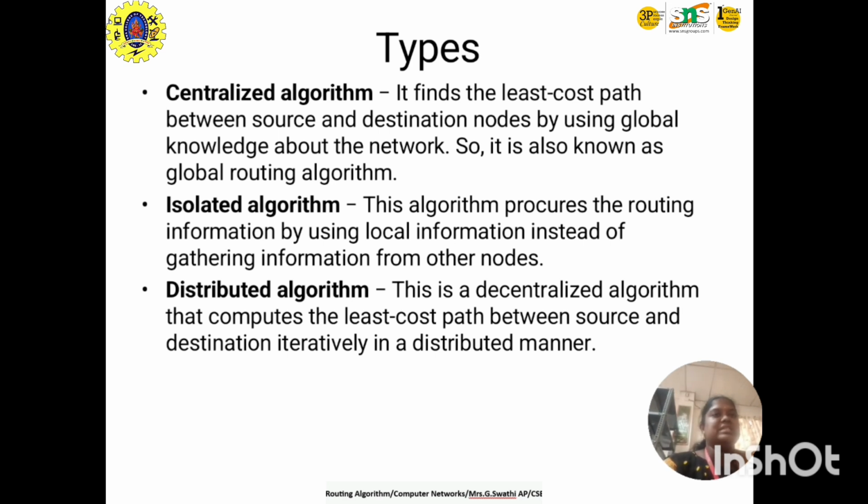A centralized algorithm finds the least cost path between source and destination by using global knowledge about the network. So it is called a global routing algorithm. An isolated algorithm computes routing information by using local information instead of gathering information from other nodes. Instead of gathering information from other nodes, the isolated algorithm is used.